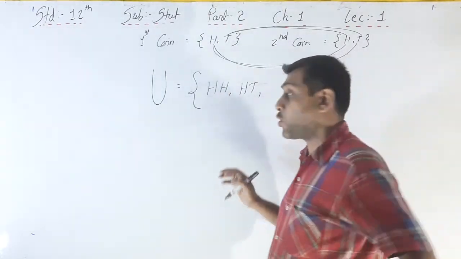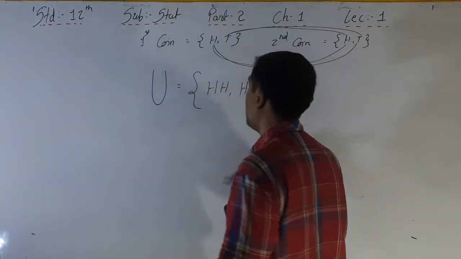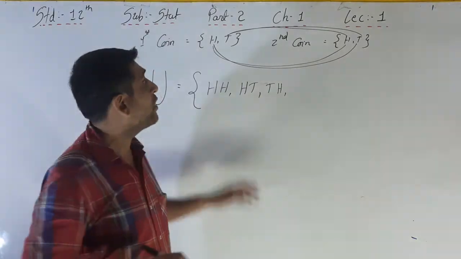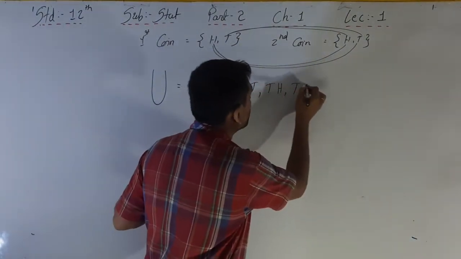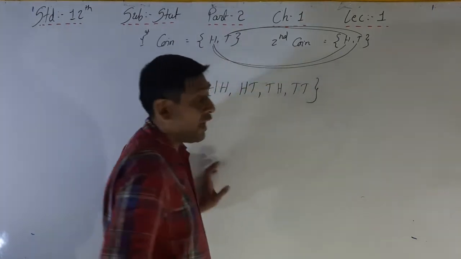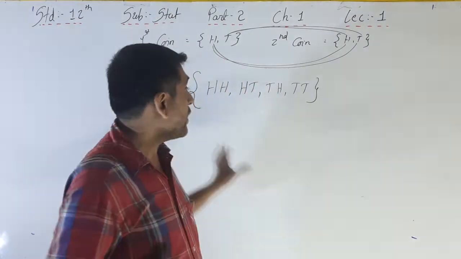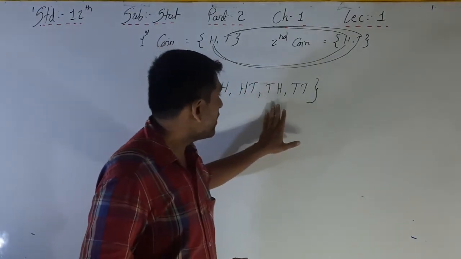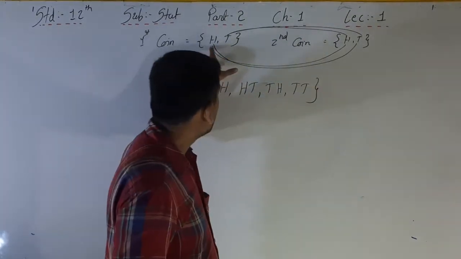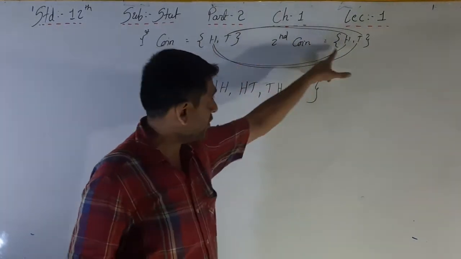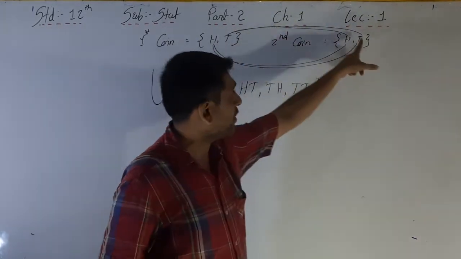Now in the first coin T. So T, and in the second coin H is there, so TH, and in the first coin T and in the second coin T. So your total outcomes of two balanced coins tossed are HH, HT, TH and TT.